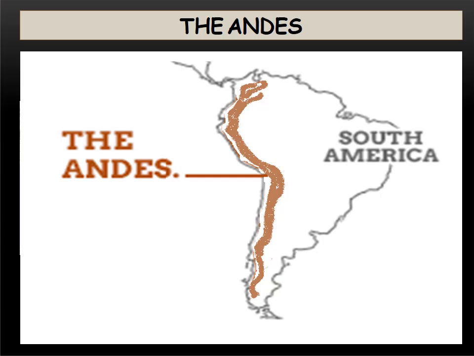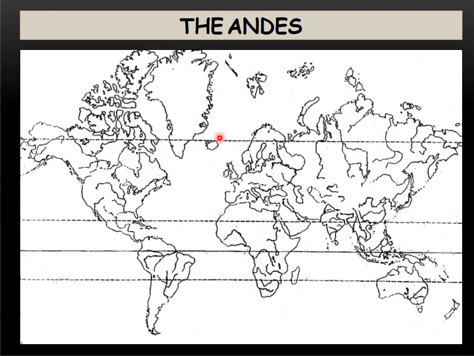So now you can see how the Andes are located on the outline map of South America. In the same way we have to mark the Andes using the same brown color in South America. It starts exactly from the north, that is Venezuela, and then it comes over here. This is the Colombian plateau, and towards the end. In this way, the Andes are to be marked.